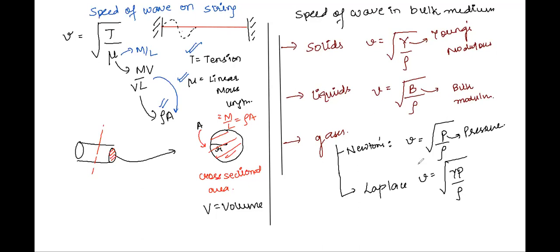Gamma is the adiabatic constant, given as Cp by Cv. Now we have written these two equations in terms of pressure per unit density, and here gamma into pressure per unit density. Suppose I try to recall the ideal gas equation. Can you tell me what the ideal gas equation is?